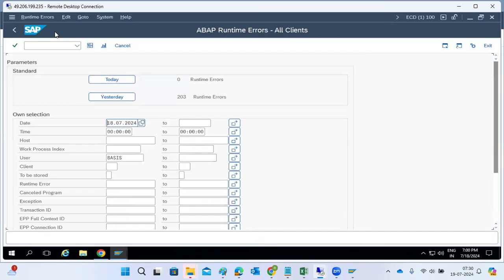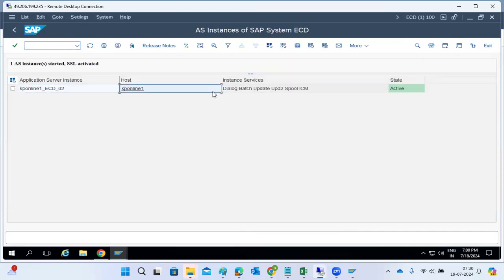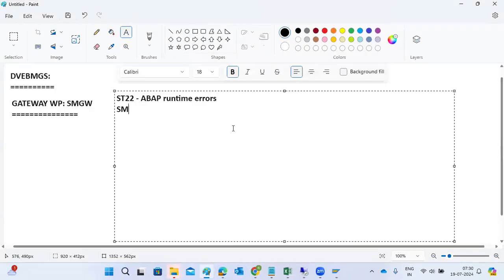Using the transaction codes, we have to check SM50 and SM51. In SM51, we can check the active application servers. SM51 shows how many application servers are active, which means how many SAP instances are active for your SID. That will be displayed here.